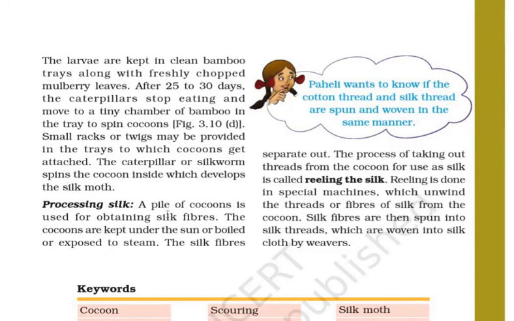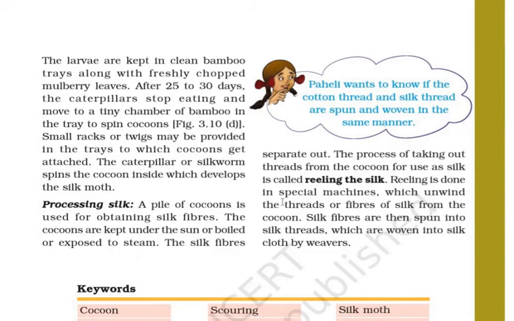Now, processing silk. The pile of cocoons is used for obtaining silk fibers. The cocoons are kept under the sun, or boiled, or exposed to steam.